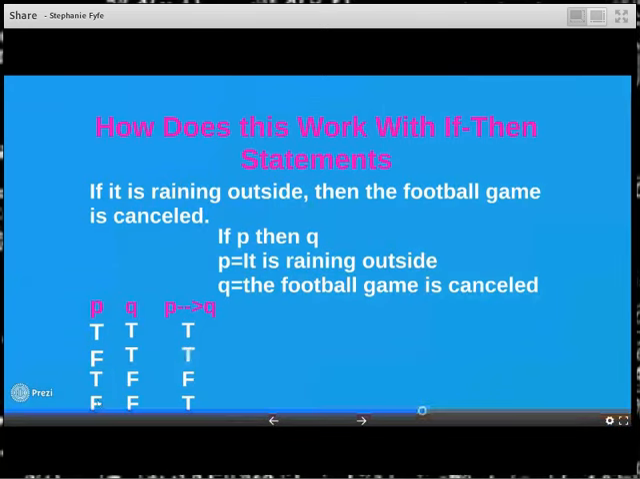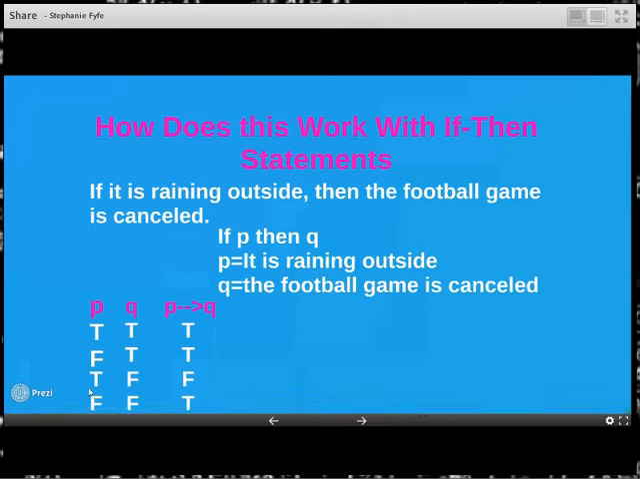Same thing here. If P is false, if it's not raining outside, the dependent statement, the football game being canceled, doesn't matter because it depends on me having a true statement to begin with. So if the first statement isn't true, then everything that follows doesn't really matter, so the whole statement is true.